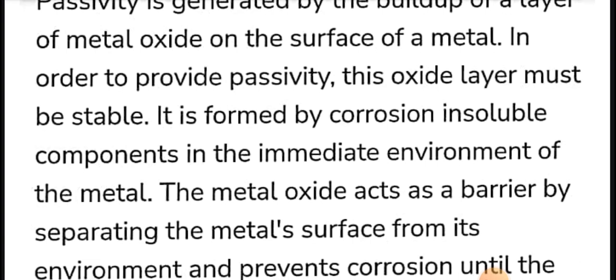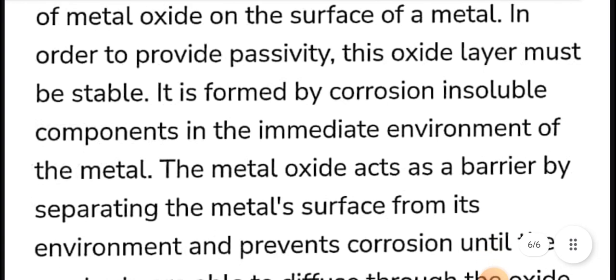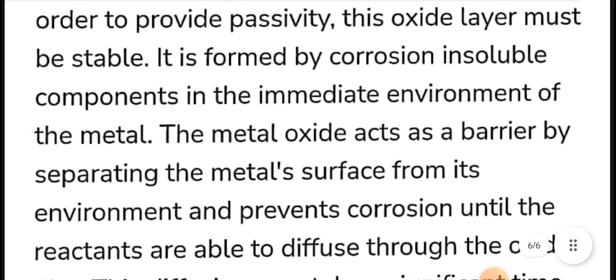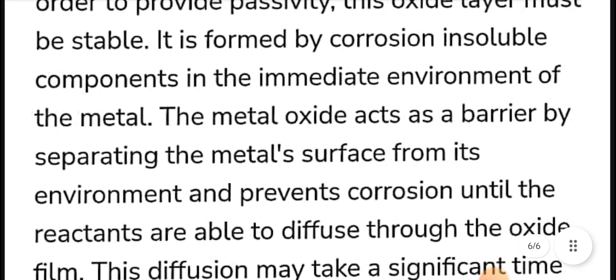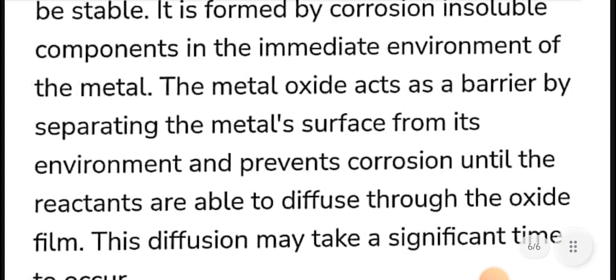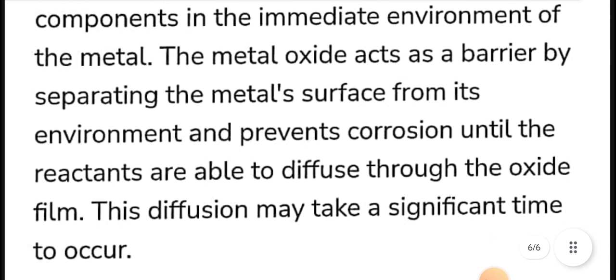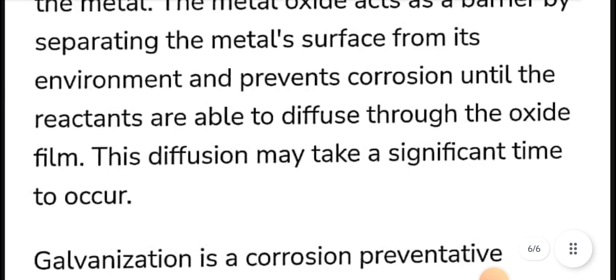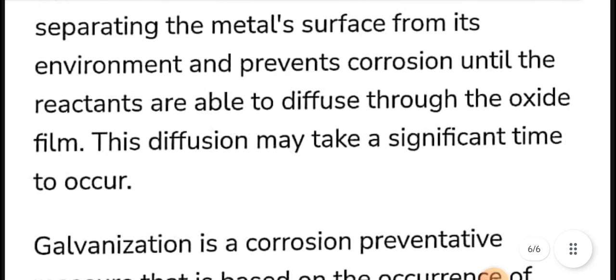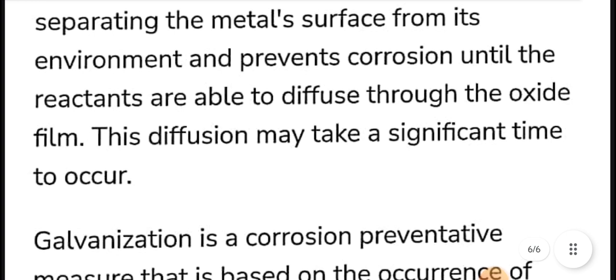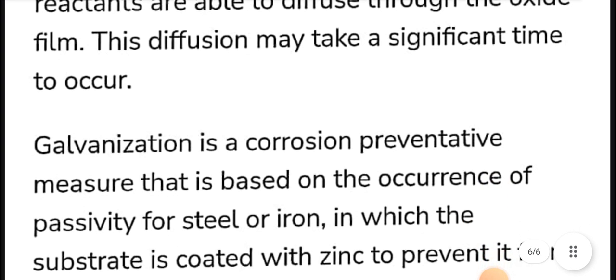It is formed by corrosion of insoluble components in the immediate environment of the metal. The metal oxide acts as a barrier by separating the metal's surface from its environment and prevents corrosion until the reactants are able to diffuse through the oxide film. This diffusion may take a significant time to occur.